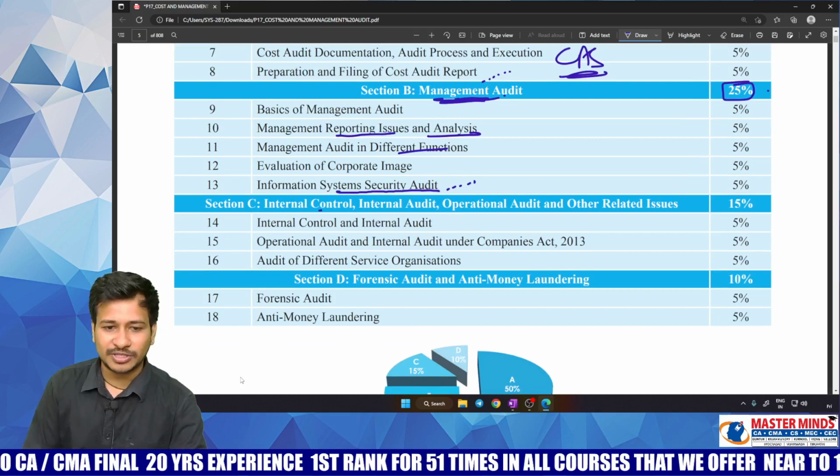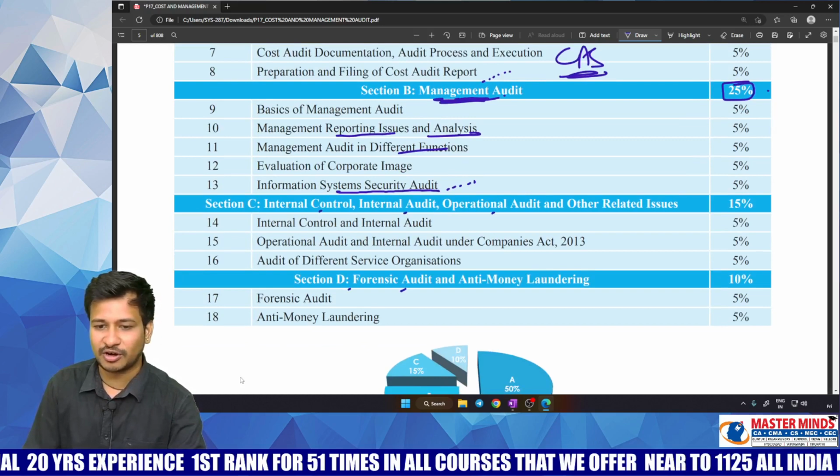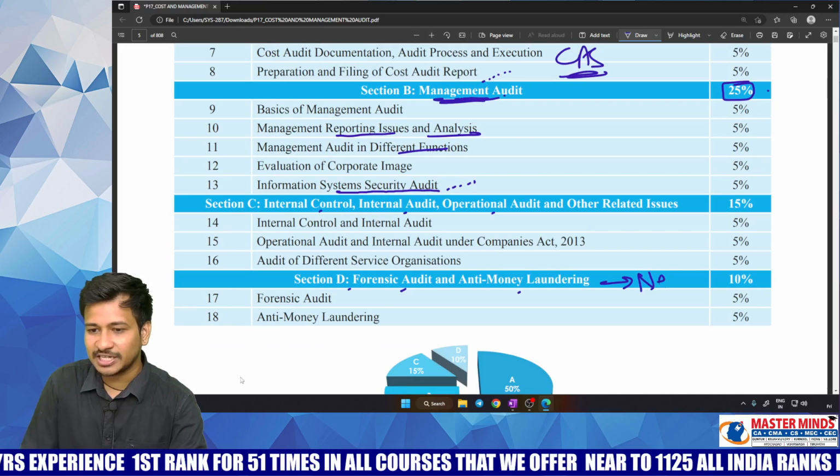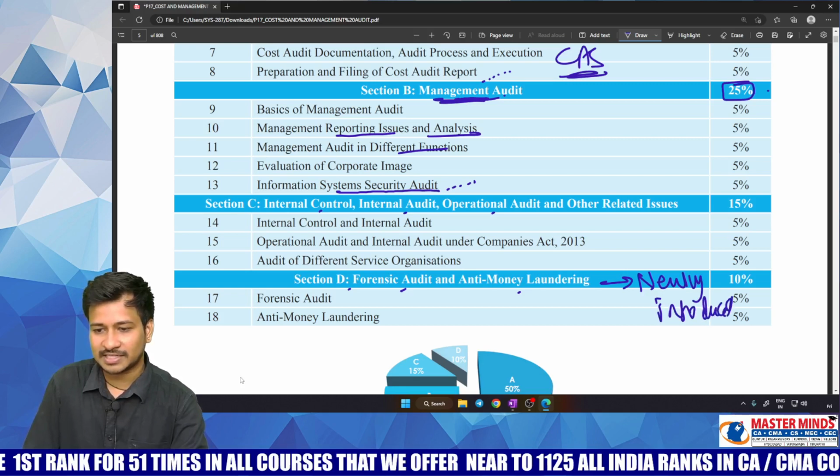Section C is all about internal control, internal audit and operational audit, and section D is all about forensic audit and anti-money laundering, which was newly introduced.